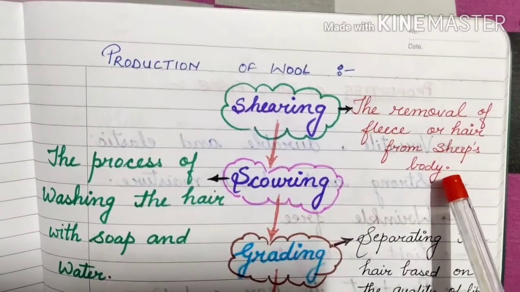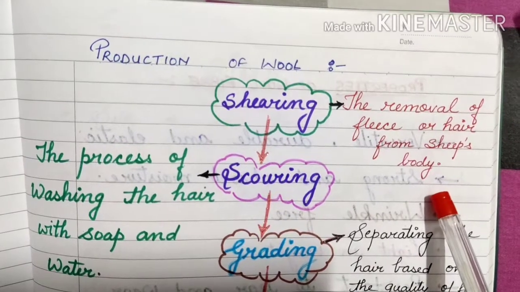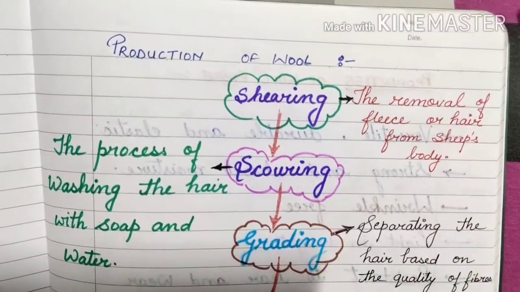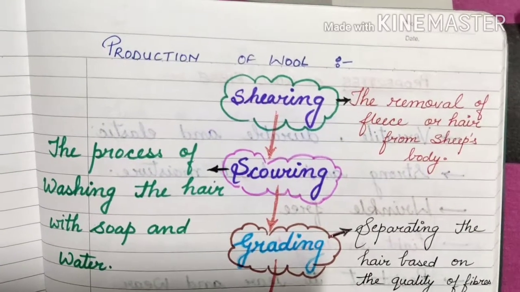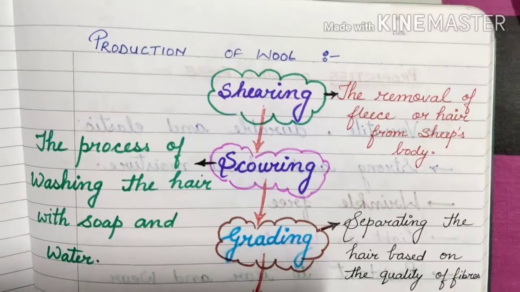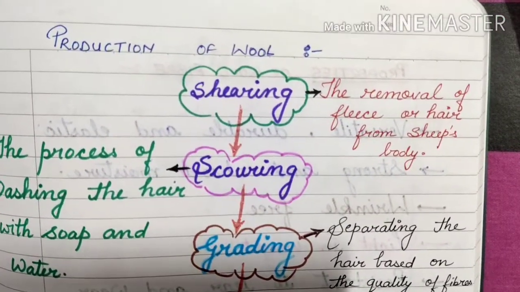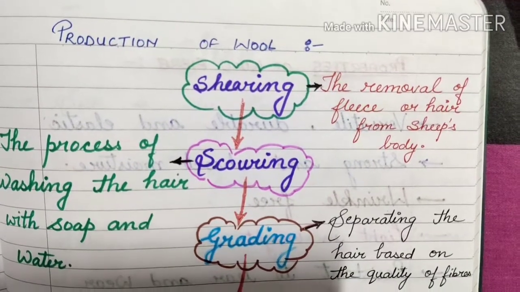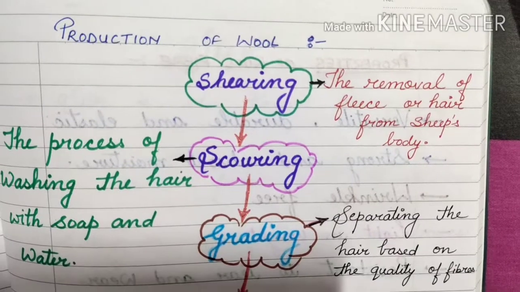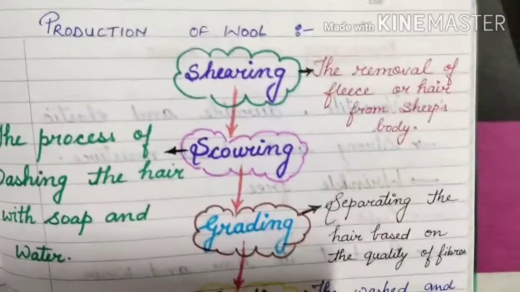Okay, beta, that is done by using a large razor or by machine. This process should be carried out without hurting the sheep. If they are removing hair of the sheep, they will be careful that they will not hurt the sheep. Okay. Shearing is normally done twice a year.